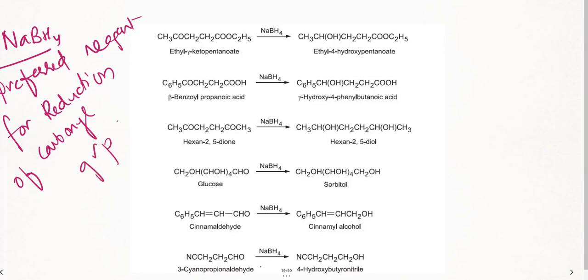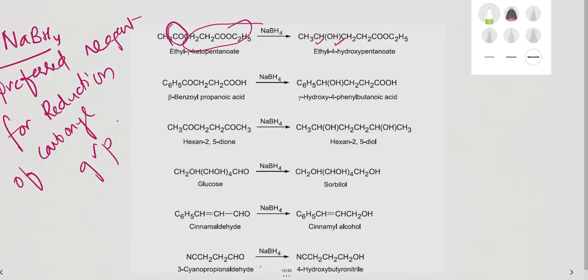Now see here, carbonyl compound, esters I have taken. So here this functional group remains the same, nothing will change. But because it is a reducing agent, it's going to add hydrogen at this part. See here, one hydrogen here, one more hydrogen here. In the second case, this whole group remains the same, but wherever there is a carbonyl group, it's going to add hydrogen.